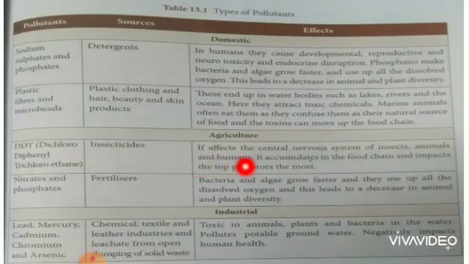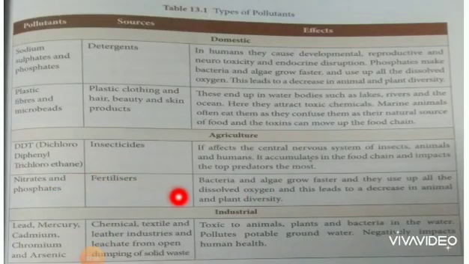Another pollutant: DDT, dichloro diphenyl trichloroethane. Sources: insecticides. Effect in agriculture: it affects the central nervous system of insects, animals and humans. It accumulates in the food chain and impacts the top predators the most.